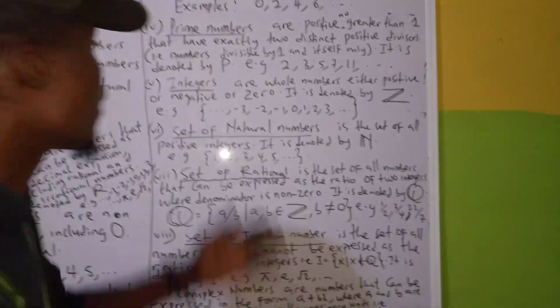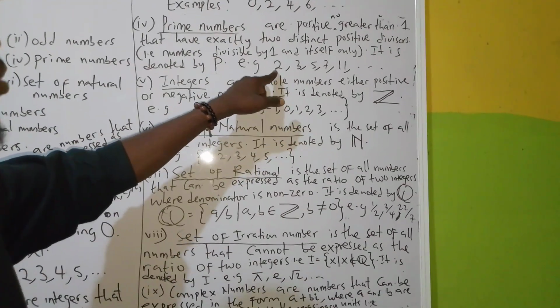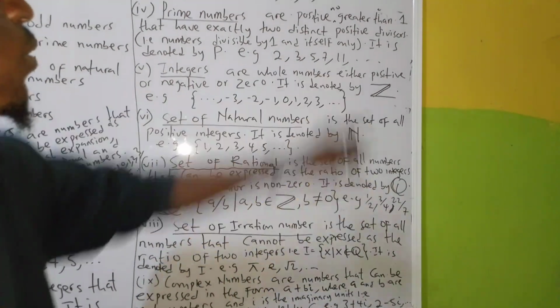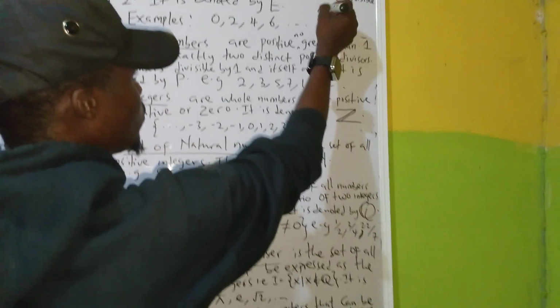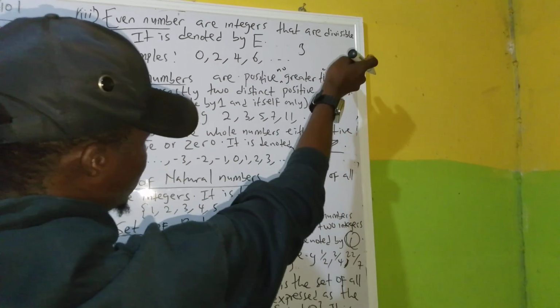For instance, so you can see the examples. This is the symbol for prime numbers. Examples of prime numbers are 2, 3, 5, 7. If you look at 3, 2 cannot go into 3. Only 1 can go into it, and 3 can go into it.